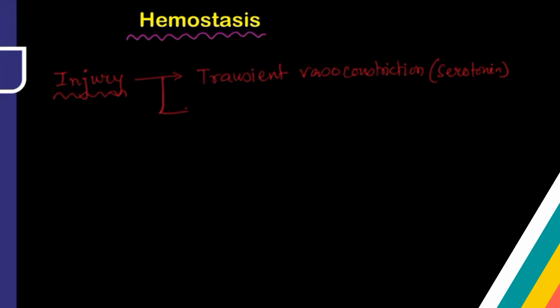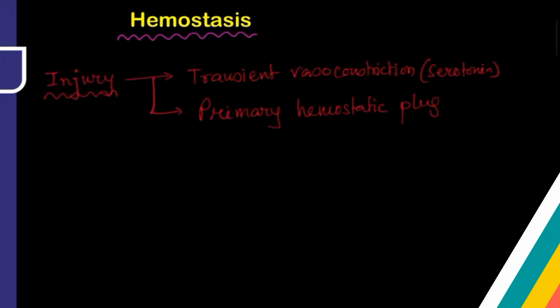After that, what is going to happen? There will be formation of primary hemostatic plug. And this primary hemostatic plug formation is mainly done by the platelet, by a mechanism I will tell you.